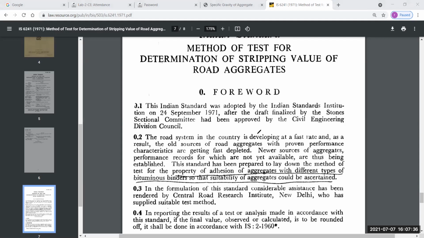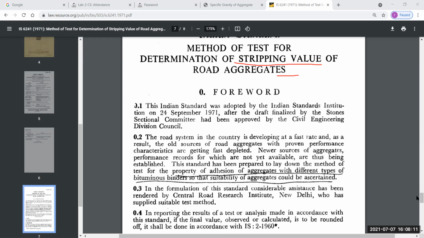So just see here, this test is also dedicated to our aggregate, and for this test we generally find the stripping value of our aggregate. This Indian Standard was adopted by the Indian Standards Institution on 24 September 1971, after the draft. These are the basics of this test.